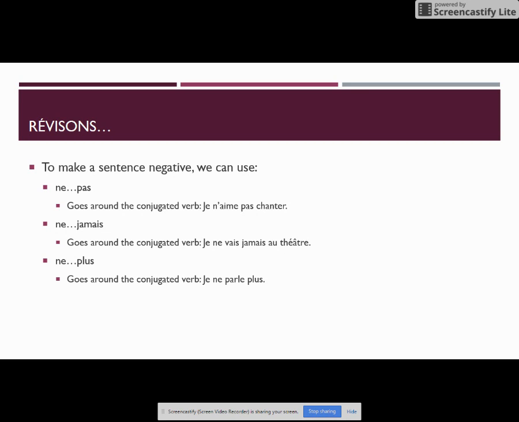Ne plus, no longer, goes around the conjugated verb. Je ne parle plus. I'm no longer speaking. Ne rien, or nothing, goes around the conjugated verb. Je n'ai rien. I have nothing. And finally, ne personne, remember, goes around the entire verb phrase. Our verb phrase includes conjugated verb, infinitives, and prepositions. So, je ne vais téléphoner à personne. That includes our conjugated verb aller, vais, our infinitive téléphoner, and our preposition à.